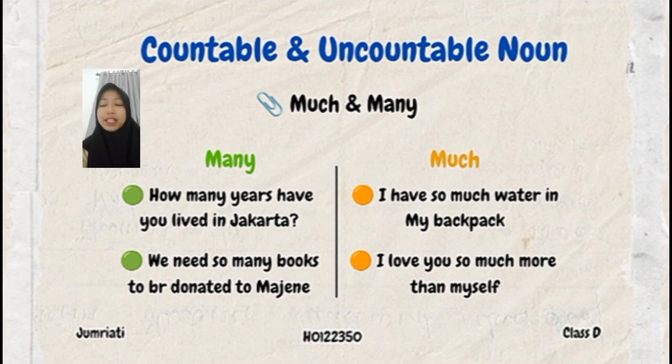So the many years in this context, it means that, if we translate by one, many is banyak and years is tahun. Jadi many years is banyak tahun atau tahun banyak. So if we smooth it again, many years is berapa tahun atau seberapa lama. And if we translate all, how many years have you lived in Jakarta? So the meaning is berapa lama atau sudah berapa tahun kamu tinggal di Jakarta.